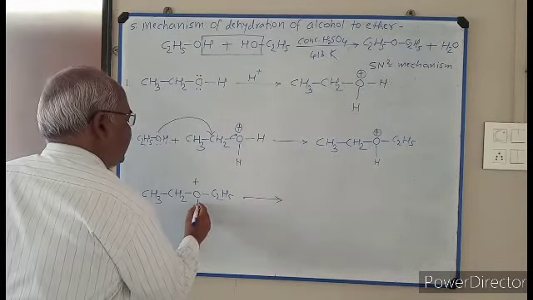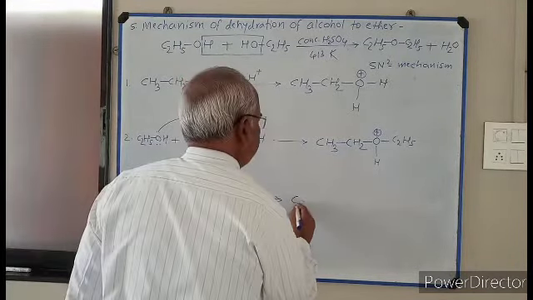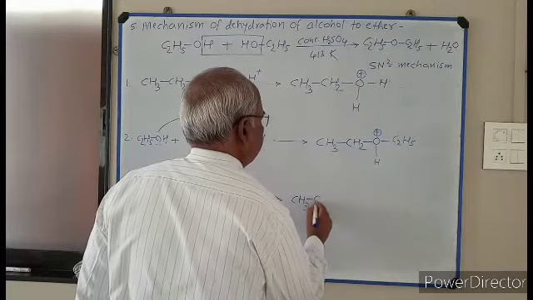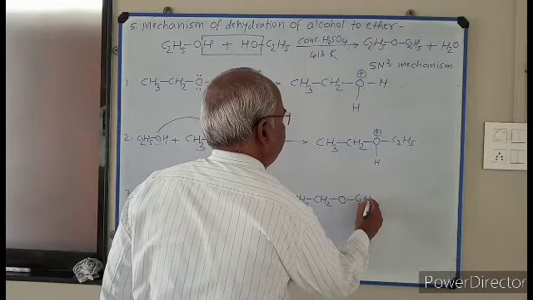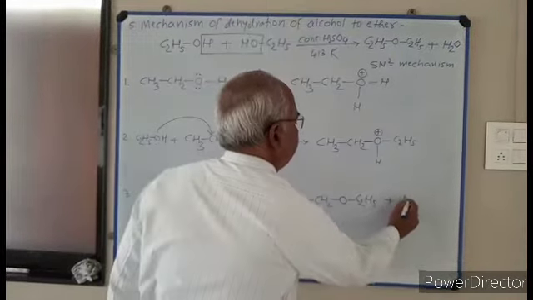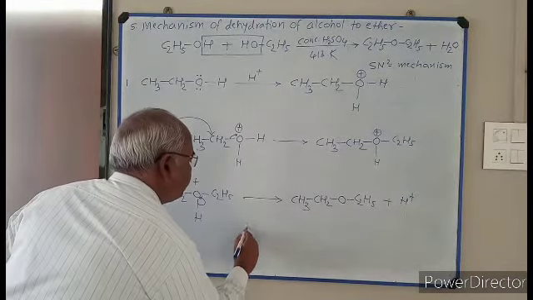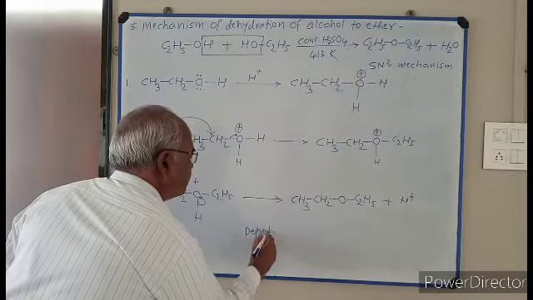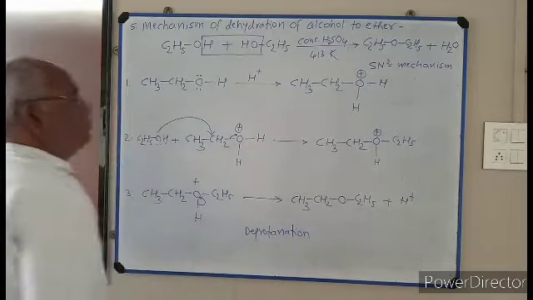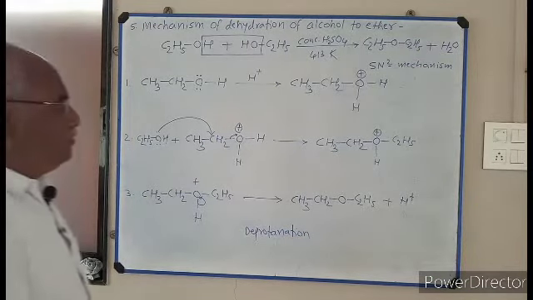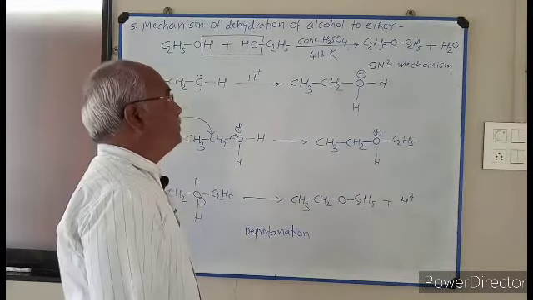This oxygen attracts the electron pair towards itself, and we get CH3CH2OC2H5 plus H plus. That means deprotonation takes place. So this is the mechanism by which diethyl ether is produced.